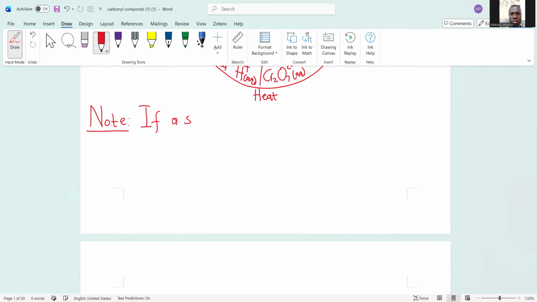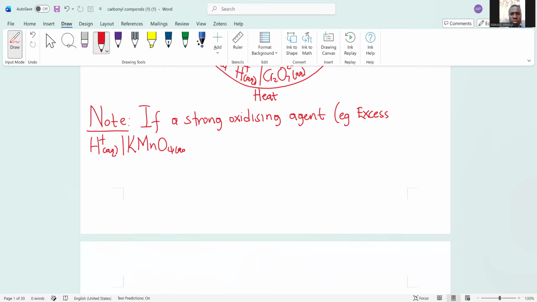If a strong oxidizing agent is used, I gave examples of strong oxidizing agents previously, in excess: acidified potassium permanganate solution on heating.